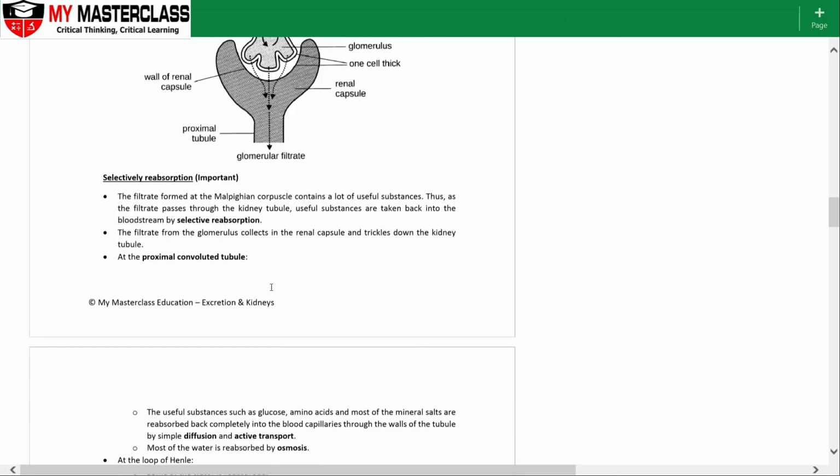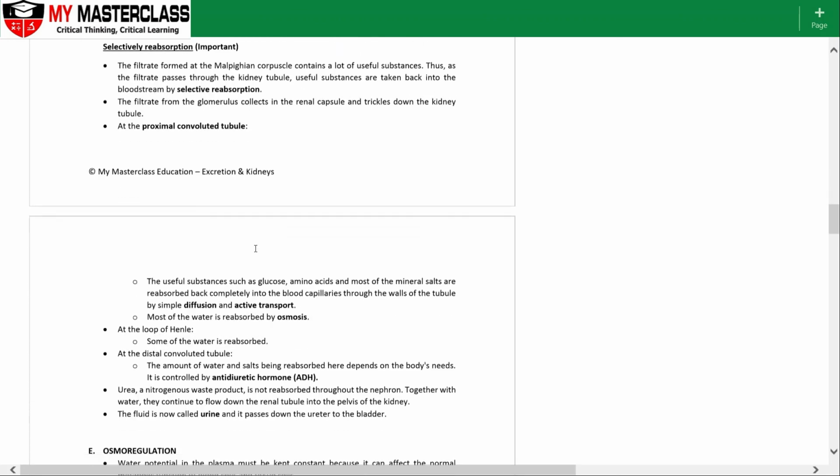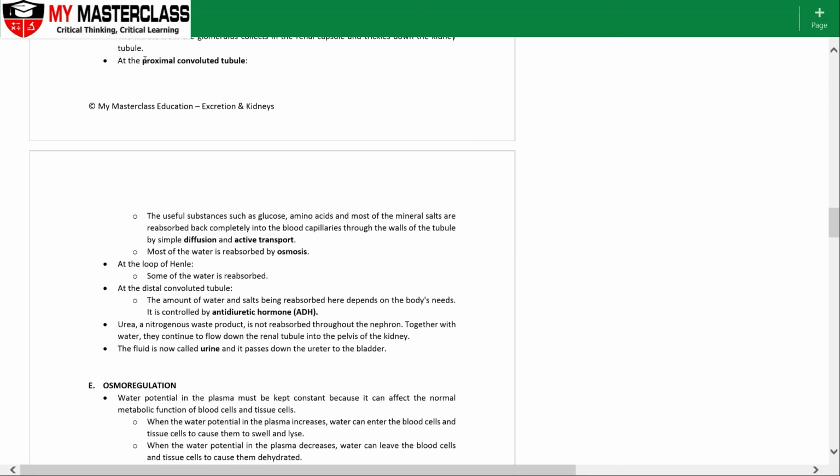Okay, so for the substances that are reabsorbed, the majority of it is reabsorbed at the proximal convoluted tubule. So this happens by simple diffusion and active transport. Okay, so most of the substances, glucose, amino acids, mineral salts, these are reabsorbed. Okay, water reabsorption is by osmosis. Okay, in the loop of Henle, both the ascending and descending, we have got some water reabsorption.